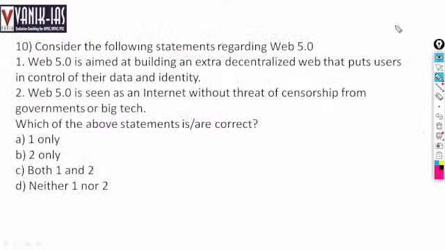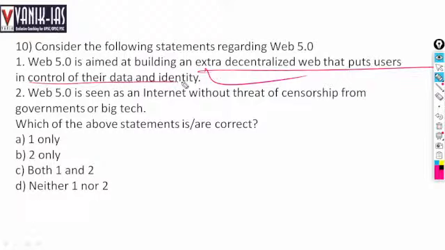Next, consider the following statements with regard to Web 5.0. What is Web 5.0? Web 5.0 is aimed at building an extra decentralized web that puts users in control of their data and identity. Yes, extra decentralized, where in Web 3.0 you can read, write and execute, but in Web 5.0 you can control your data also and your identity also. That will not be in the hand of another entity. So this is right: an extra decentralized web that puts user in control of the data and identity.